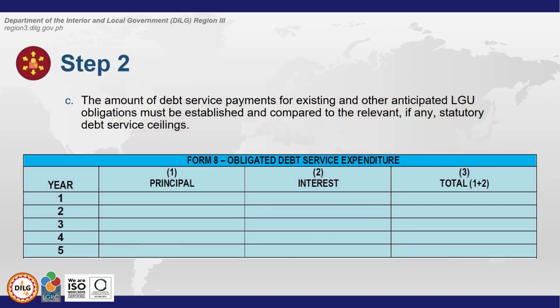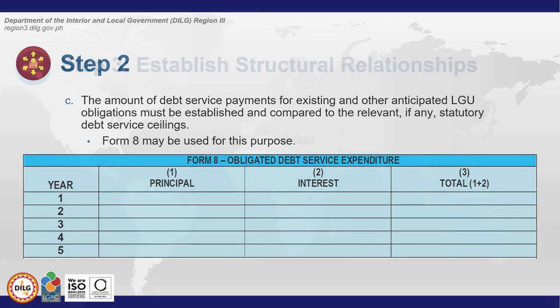Part of step 2 is determining the amount of debt. The amount of debt service payments for existing and other anticipated LGU obligations must be established and compared to the relevant, if any, statutory debt service ceilings. Here's a snapshot of Form 8, or the obligated debt service expenditure.